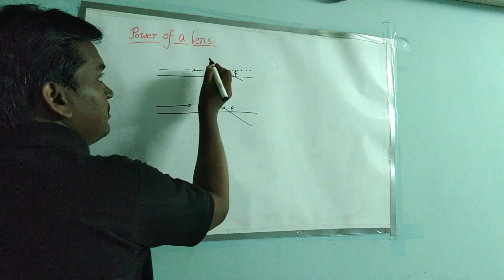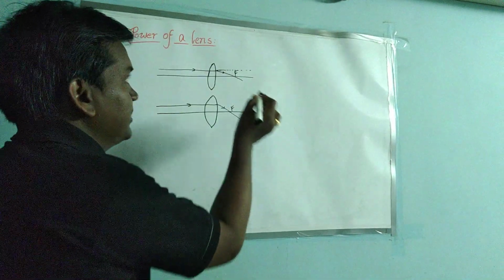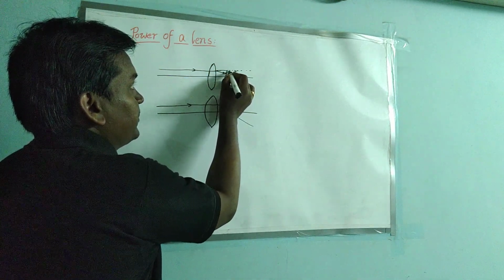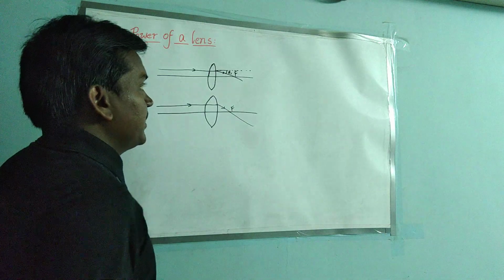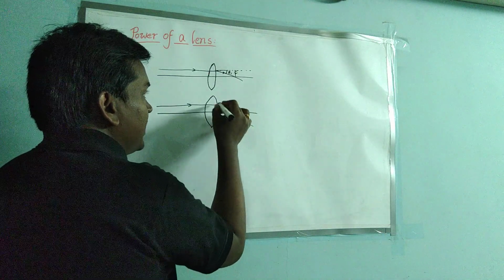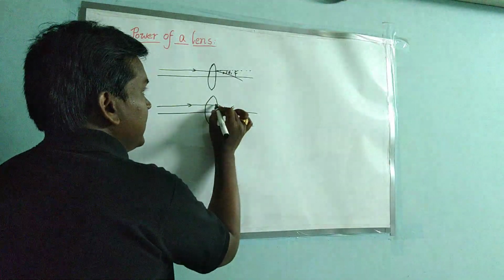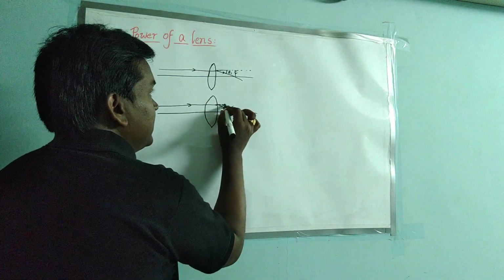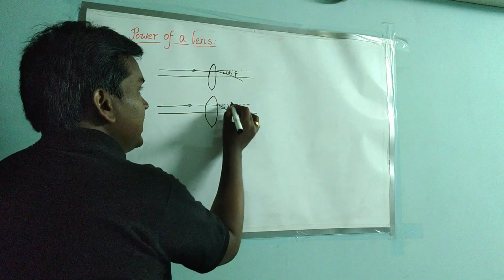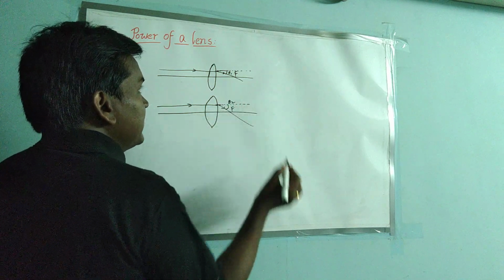Due to the presence of the lens, the light deviates, making some angle here. I am naming this angle theta 1. And here also, due to the presence of the lens, the ray passes like this. If the lens is not there, the ray will go like this. This is the angle theta 2.